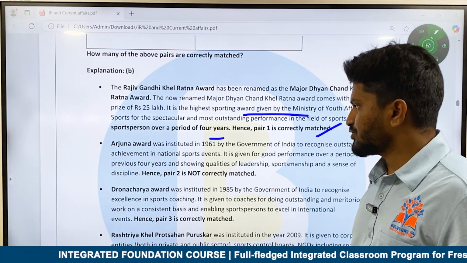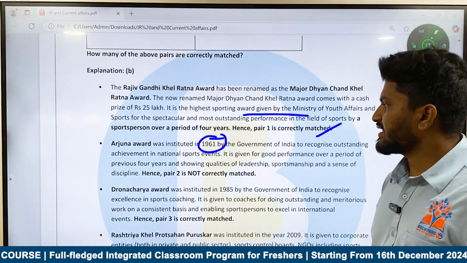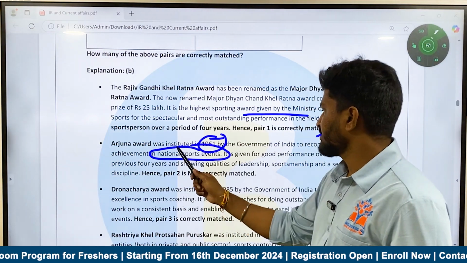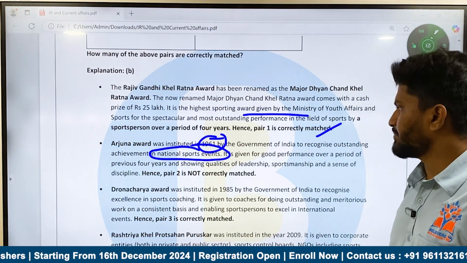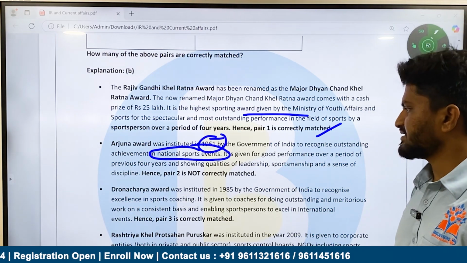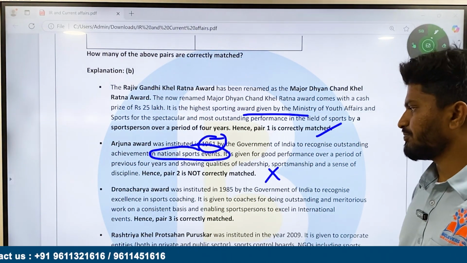Then the Arjuna Award, which was instituted in 1961 by the Government of India, recognizes outstanding achievements in national sports events. It is given for good performance over the previous 4 years, showing qualities of leadership, sportsmanship, and a sense of discipline. So it is not a lifetime award. So this statement is wrong.